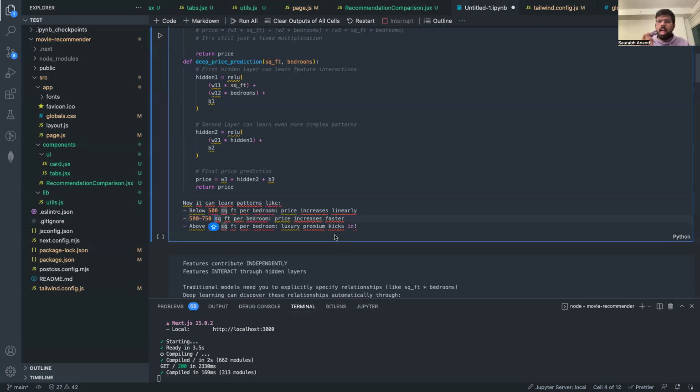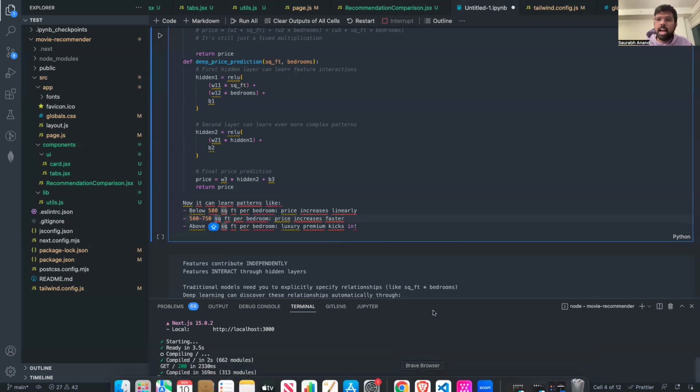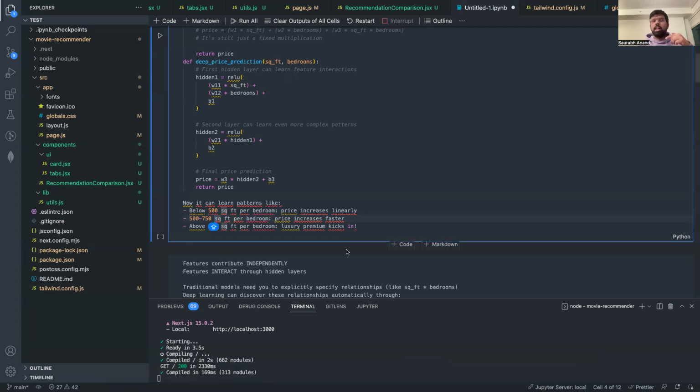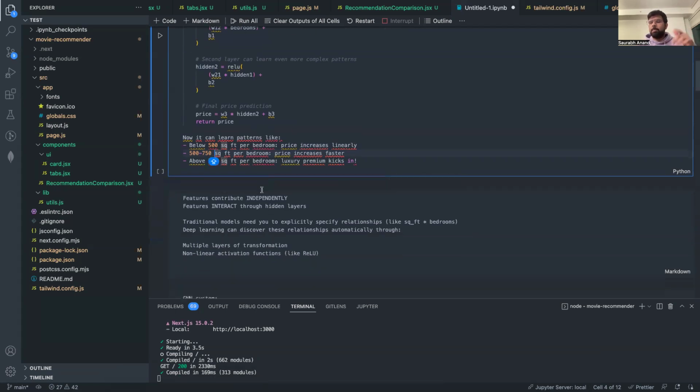You can use GNN and all. But in that case also, you have to specify the rules. In the case of GNN, you have to use Euclidean distance and you have to specify the rules. Whereas in the case of deep learning algorithms, this happens on the fly. The hidden layer calculations by the activation function are just happening automatically. You don't have to manually engineer and create these features, right?